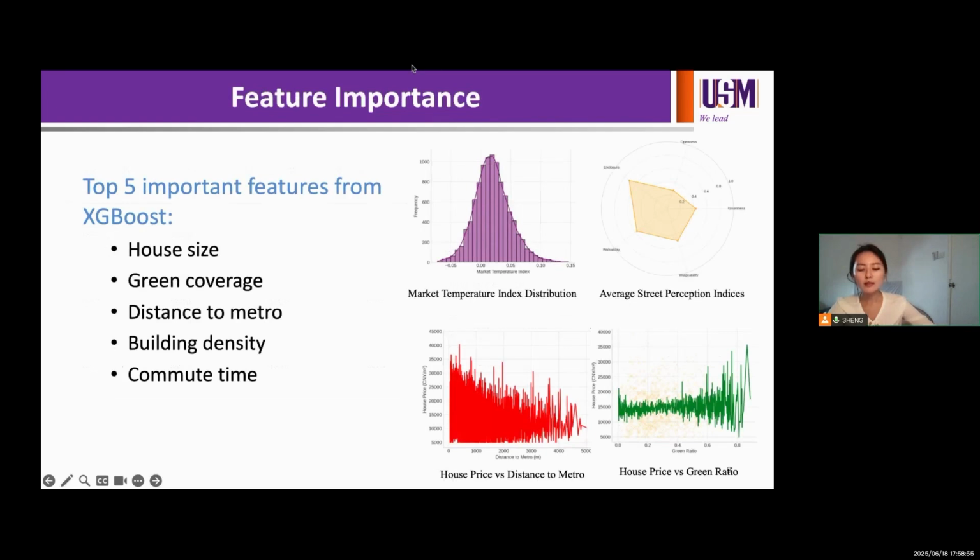XGBoost also helps us understand which features matter the most. The top 5 variables were 1. House size, 2. Green view from the street, 3. Distance to subway, 4. Building density, 5. Commute time to city center. This shows that both physical features and what people see and feel in the environment strongly affect housing prices. In fact, some perception variables were more important than location itself.